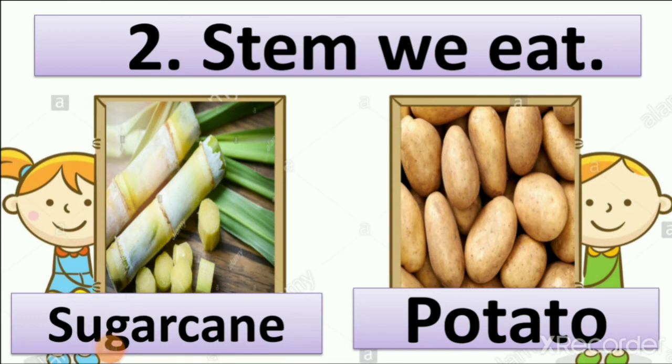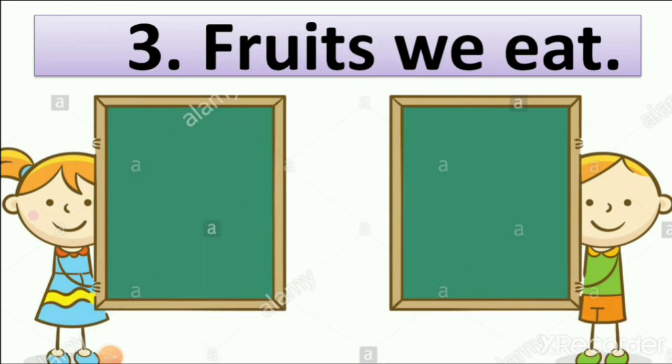Now let's see the third question. Fruits we eat. I know that you all know about fruits. So many fruits we eat, like apple, mango, banana, then watermelon. You see a new fruit, dragon fruit.